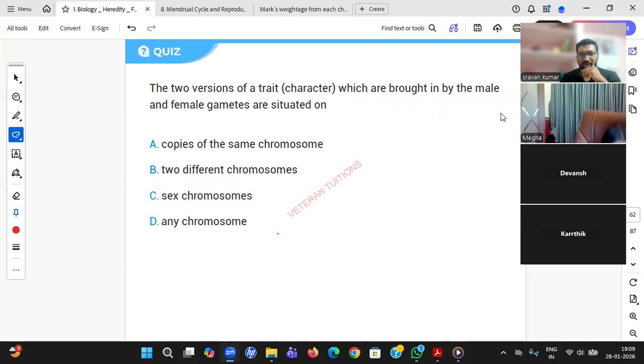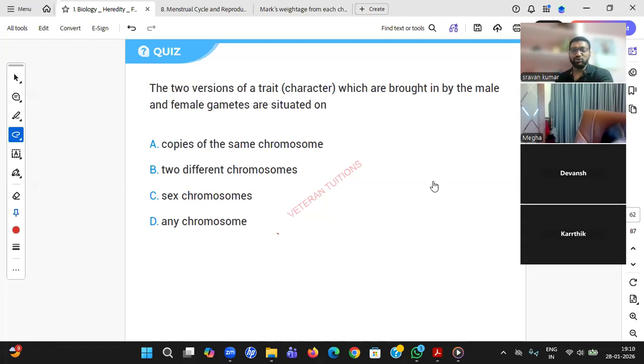Ponnappa wrong, Megha wrong, Rujuta right answer, Jahnavi wrong, Ananya wrong, Shrugal right answer, Amulya wrong. Ponnappa, right answer. Harshini, wrong. Jahnavi, right answer. Narendran, wrong. Any chromosome, how can that be, Narendran? He is speaking about two versions of a particular trait he is asking. No, Narendran. Shayan also wrong.